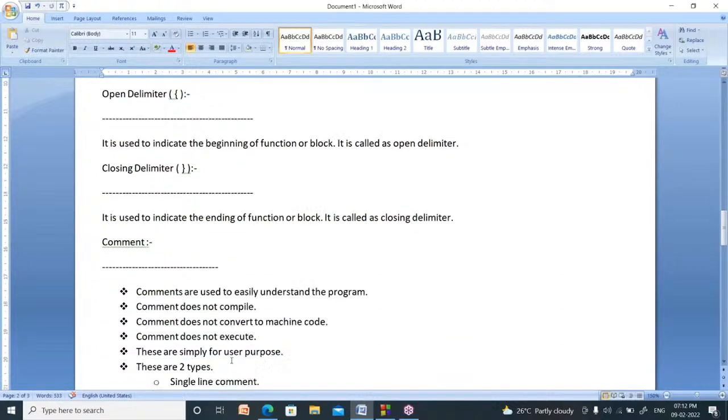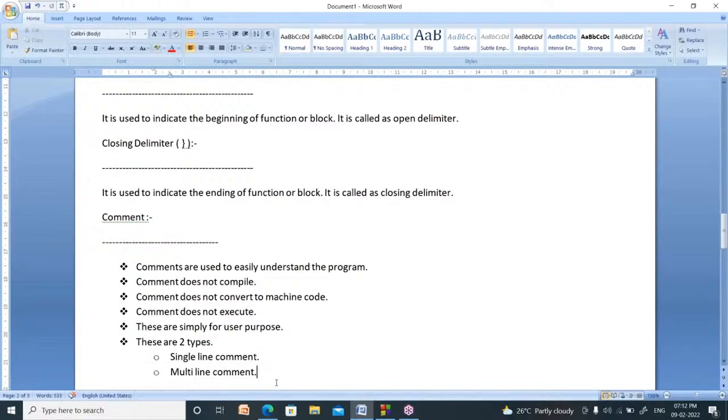Next, what is a comment? A comment is nothing but a sentence in the program which increases understandability. Comments are used to easily understand the program.